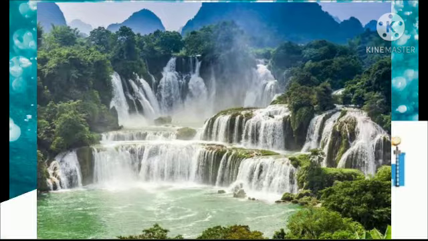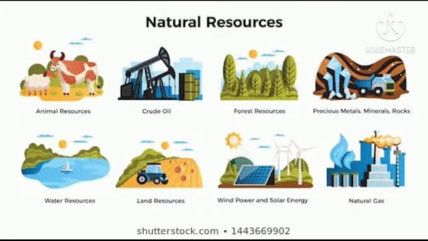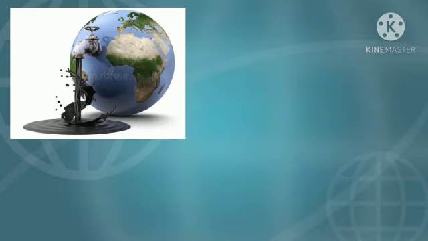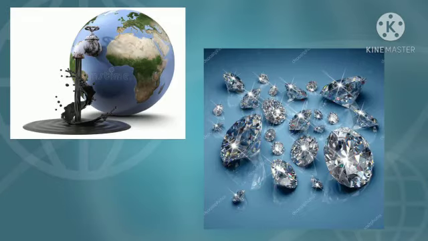Now, children, you have understood that Earth gives us so many things, and none of the other planets has life except Earth. So, it is very important to take care of it. So, let's see how we can take care of our Earth. The earth has so many precious things deep down inside it, like coal, gold, petroleum, diamond, and many more.